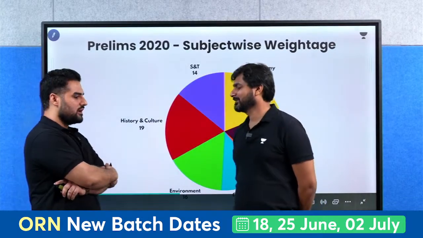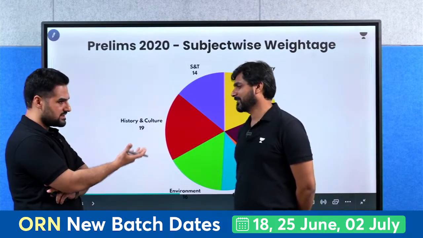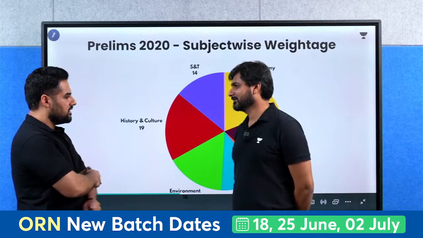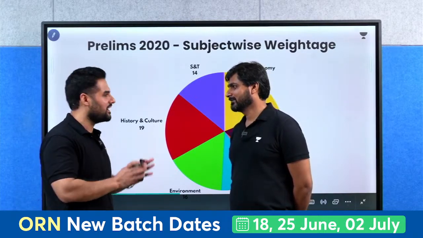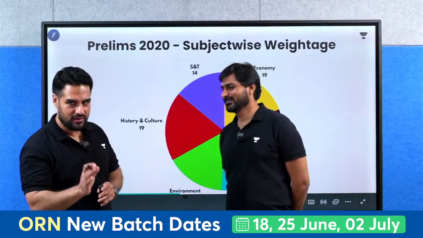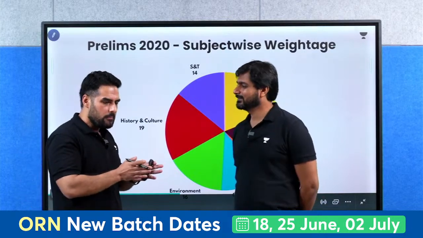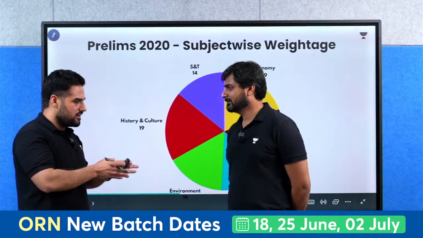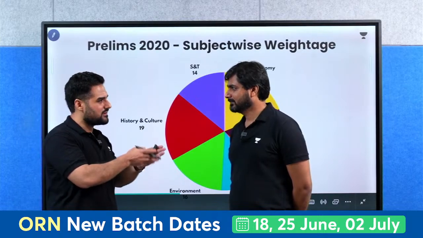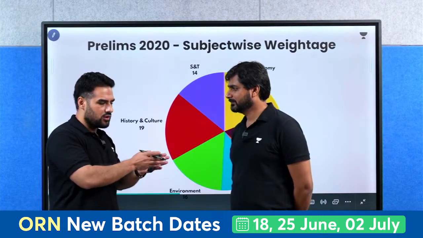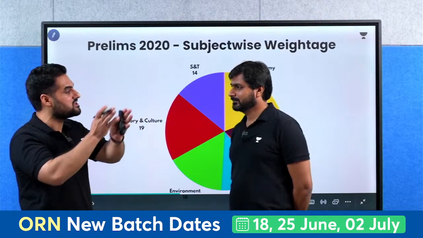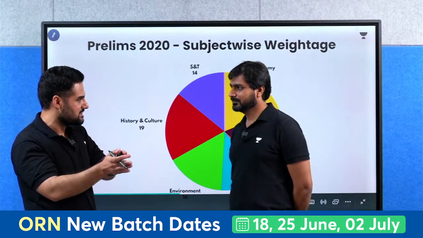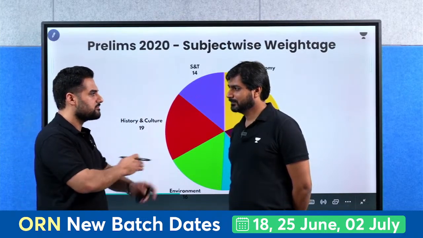Yes, sir. I would like to ask the same questions as I'm asking other faculties. Science and technology, students generally take this topic very lightly, that okay, it's science, we'll read it. Now here I want to know, in this particular paper, if we talk about the basic science of class 8, 9, 10, if you talk about chemistry, physics, biology, and if you talk about the technological part, biotech and science and tech, how different was the paper?